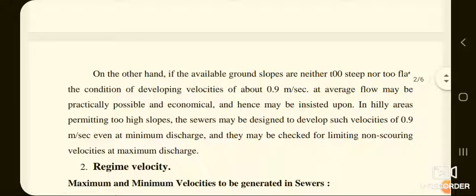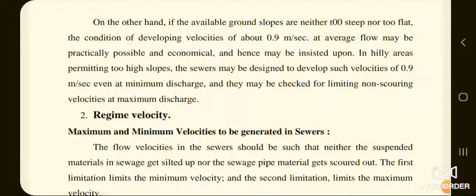On the other hand, if the available ground slopes are neither too steep nor too flat, the condition of developing velocities of about 0.9 meter per second at average flow may be practically possible and economical, and hence may be insisted upon. In hilly areas permitting too high slopes, the sewers may be designed to develop such velocities of 0.9 meter per second even at minimum discharge, and they may be checked for limiting non-scouring velocities at maximum discharge.